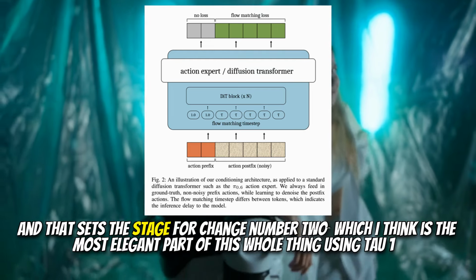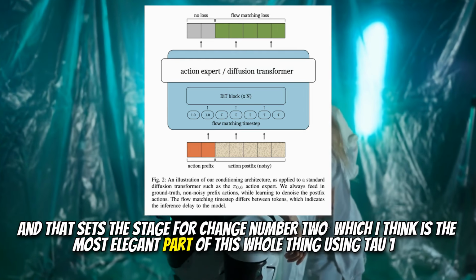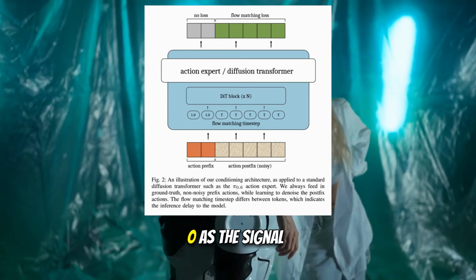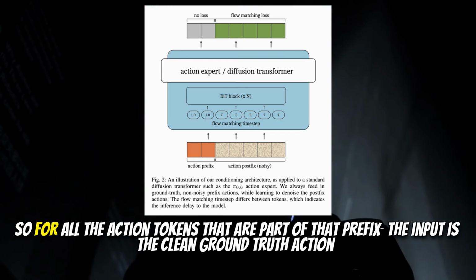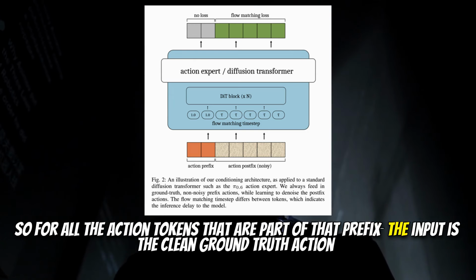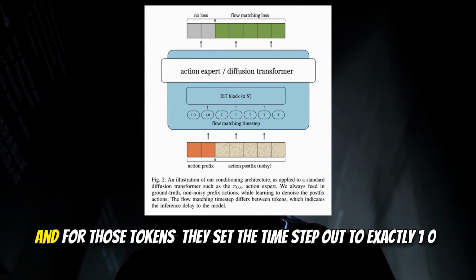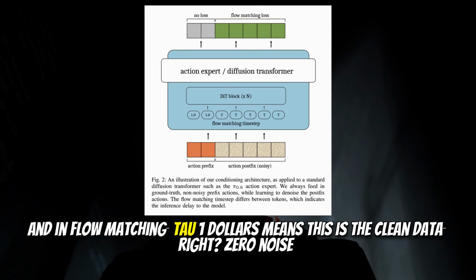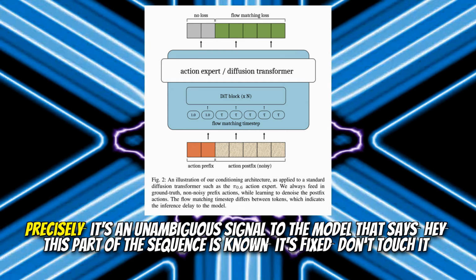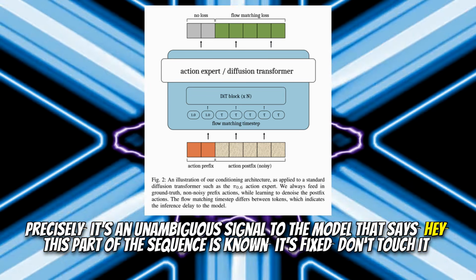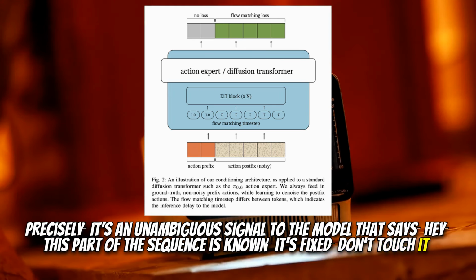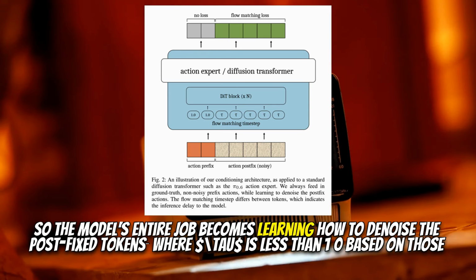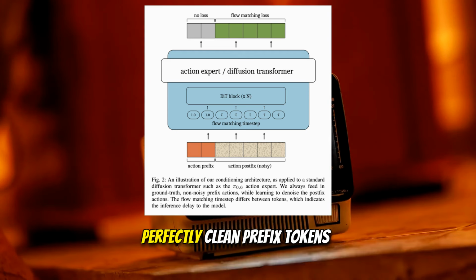And that sets the stage for change number 2. Which I think is the most elegant part of this whole thing, using tau equals 1 as the signal. It's so good. So for all the action tokens that are part of that prefix, the input is the clean ground truth action. And for those tokens, they set the time step tau to exactly 1.0. And in flow matching, tau equals 1 means this is the clean data, right? 0 noise. Precisely. It's an unambiguous signal to the model that says, hey, this part of the sequence is known. It's fixed. Don't touch it. So the model's entire job becomes learning how to denoise the postfix tokens, where tau is less than 1.0, based on those perfectly clean prefix tokens.